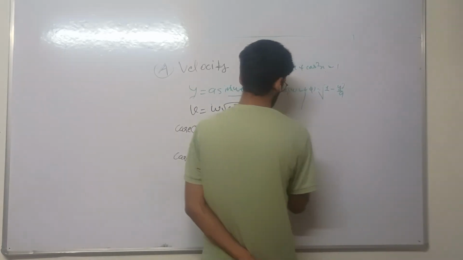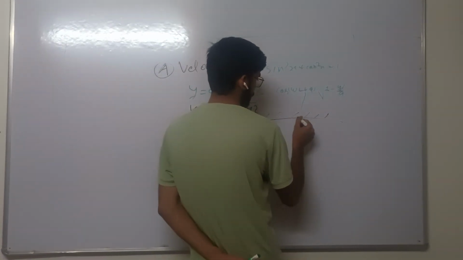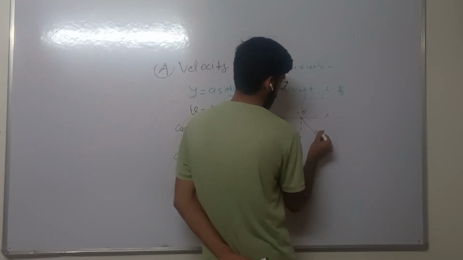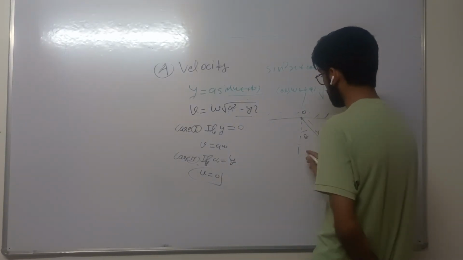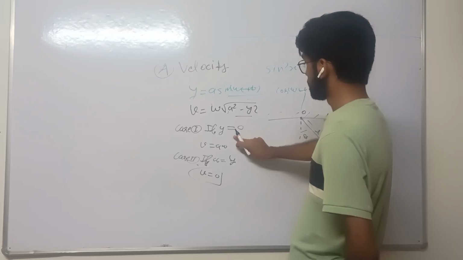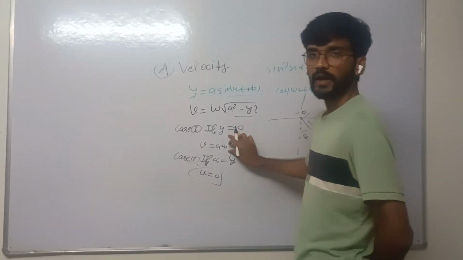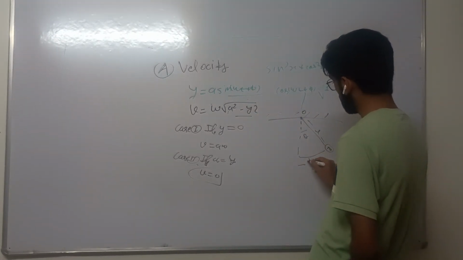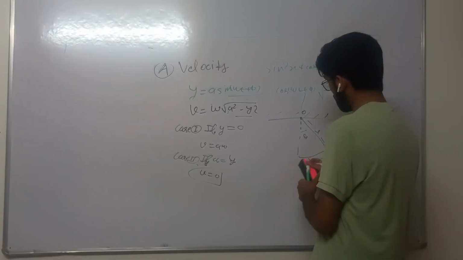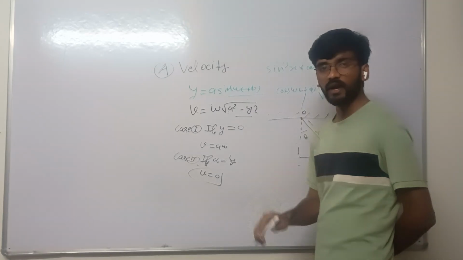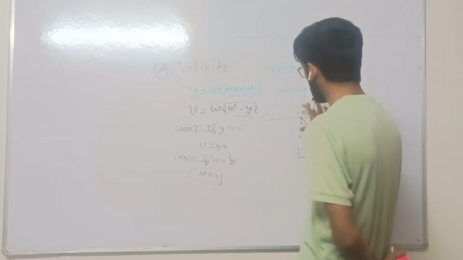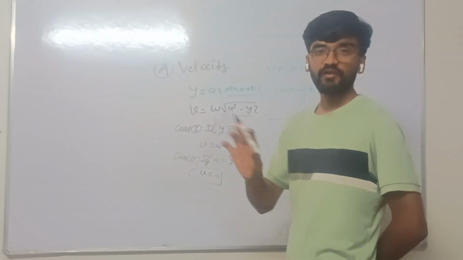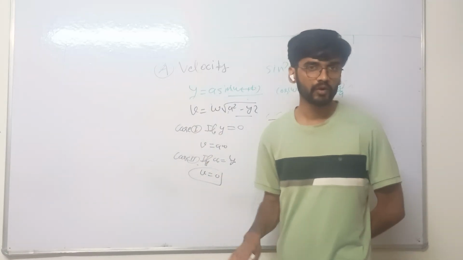Suppose we have a simple pendulum with a fixed point O and a mass m attached with a string. At the equilibrium position, the displacement y is zero, and the velocity of the particle is maximum, v equals a omega.